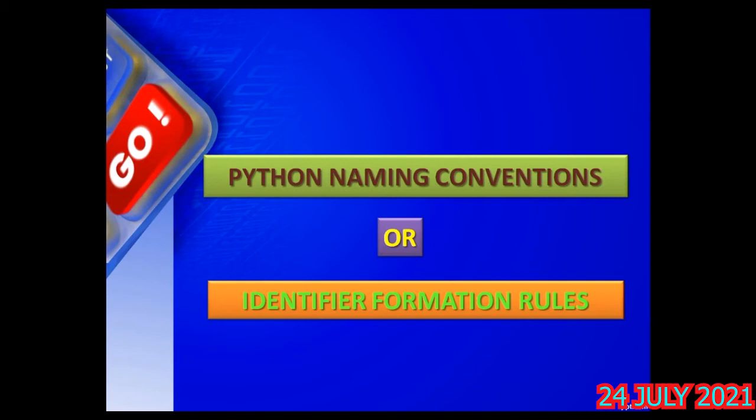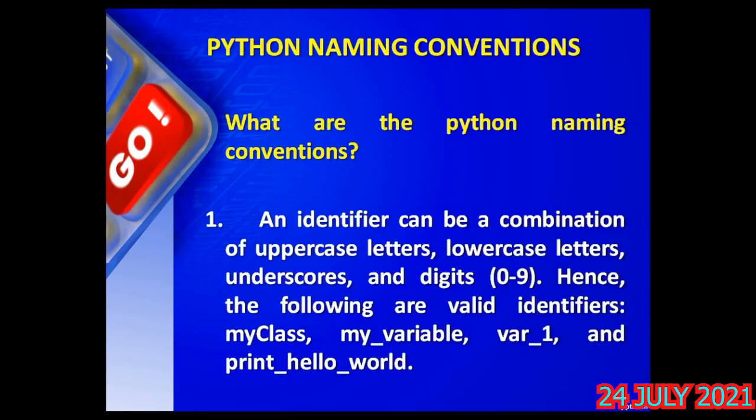Similarly, to name an identifier, there are some rules. To make an identifier or to name an identifier, they are called naming conventions or identifier forming rules. What are these? Let us see. Number one, an identifier can be a combination of uppercase letters, lowercase letters, underscores. What is an underscore? Have you seen it on the keyboard? One hyphen will be there on the keyboard. On the same key, there will be another symbol written. Up it is a hyphen, down it is an underscore. And digits 0 to 9.